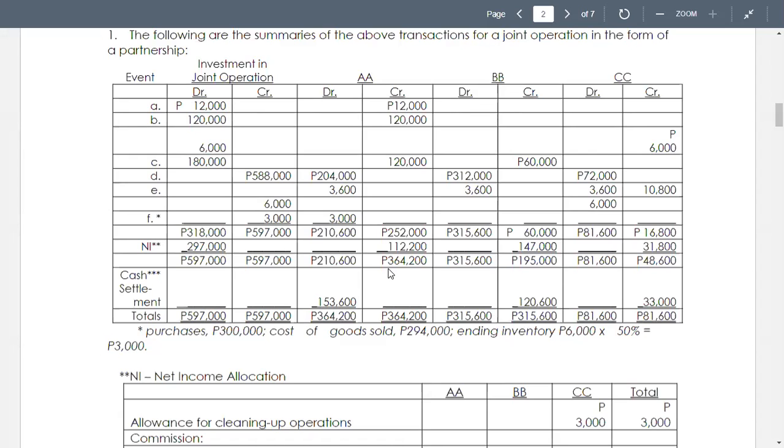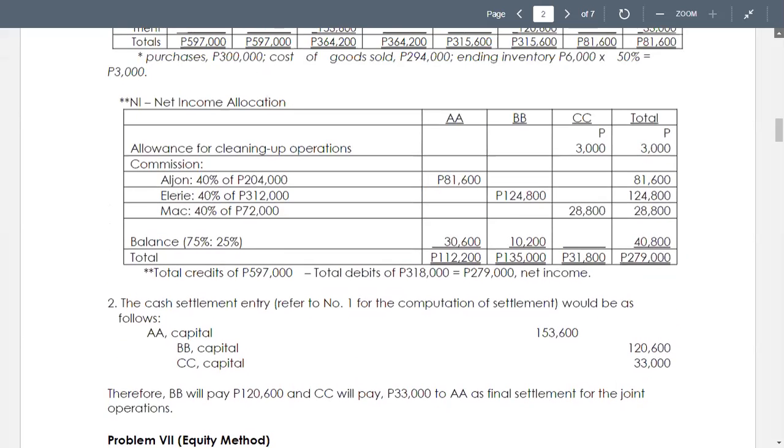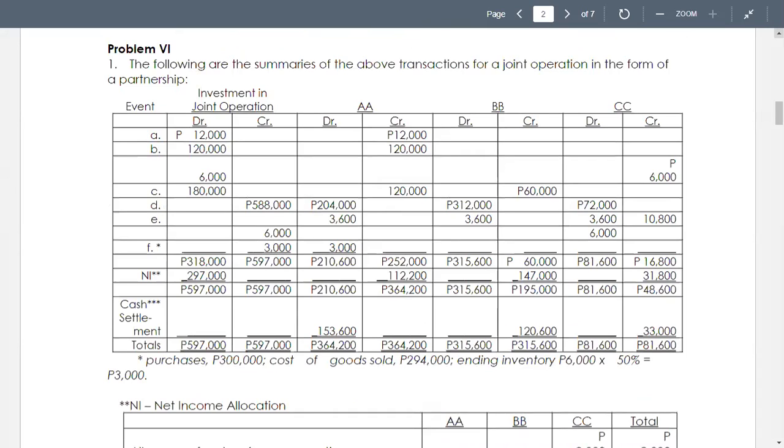Actually, this is the inventory item, because they will be selling construction tools. So the entry there is to debit investment in joint operation 120,000 and credit AA.